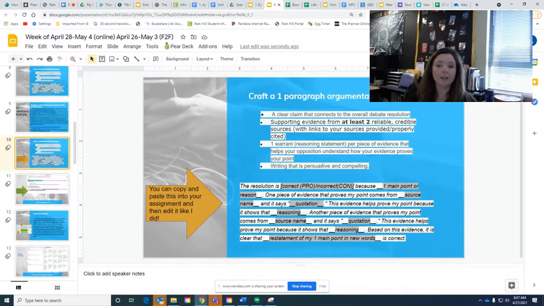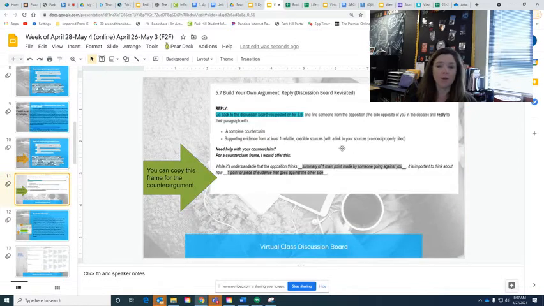Once you have done this, you'll be going back to the discussion board, and you will be posting the counterclaim. So you will find someone from the opposition of you in the debate and reply to that paragraph. And what the counterclaim will look like is a complete counterclaim with supporting evidence from one reliable, credible source with your link to your sources provided and properly cited.